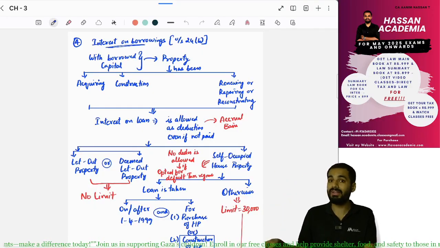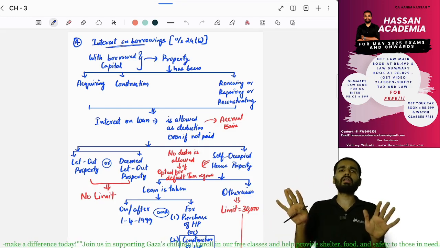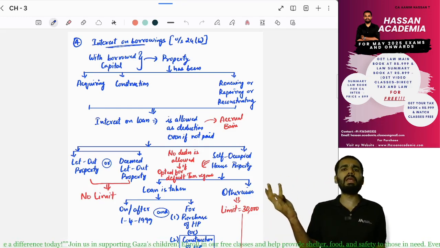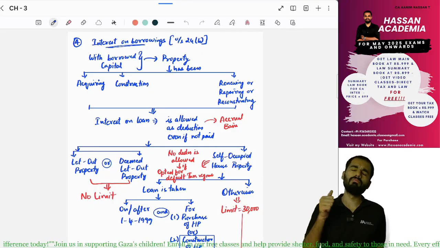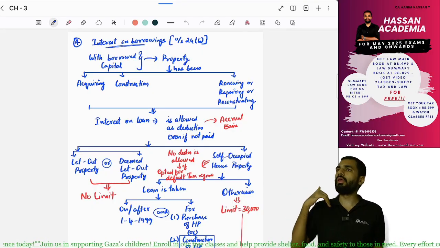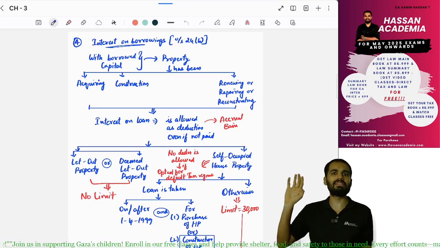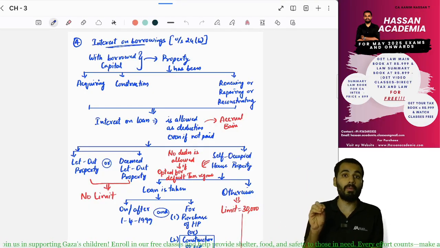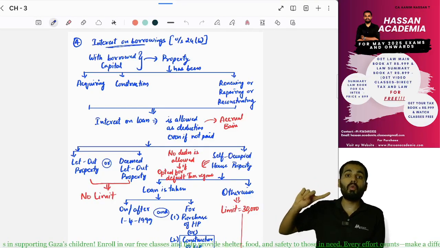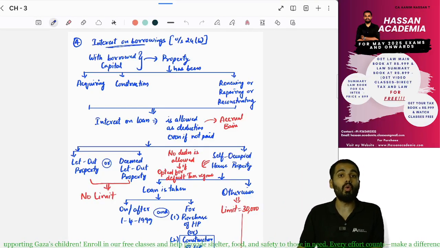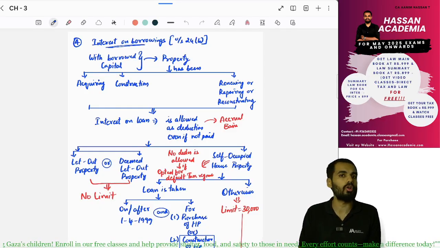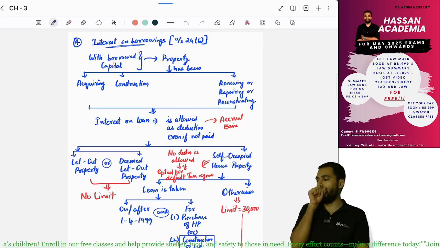For let out property and deemed let out property, once it has accrued there is no limit. Even if you are paying 10 lakhs interest, the deduction of 10 lakhs is claimed. But for self-occupied property, only if it comes under the old tax regime can you claim deduction. If you are following the new tax regime, there is no deduction for interest on loan.